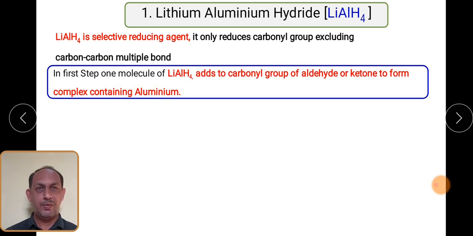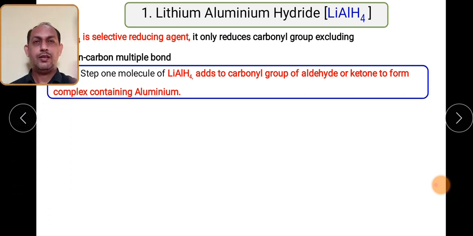There are two steps by which lithium aluminum hydride reacts with the carbonyl compound. First step, lithium aluminum hydride adds to the carbonyl group of aldehyde or ketone and forms a complex containing aluminum.